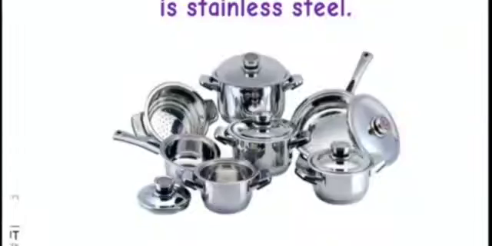The common steel is made up of iron ore, coke and limestone, but stainless steel is made up of iron and other metals like carbon, chromium, nickel and manganese. Stainless steel works really well in the industry.